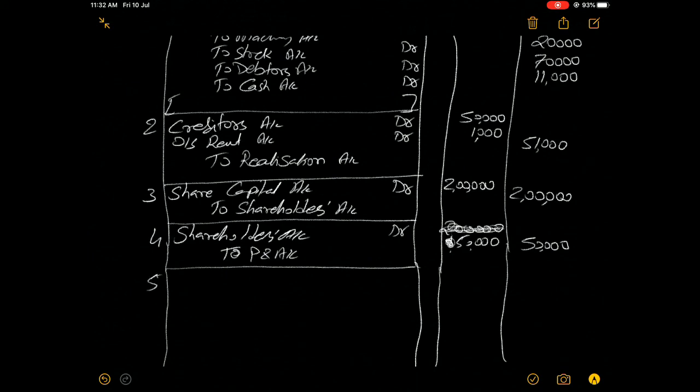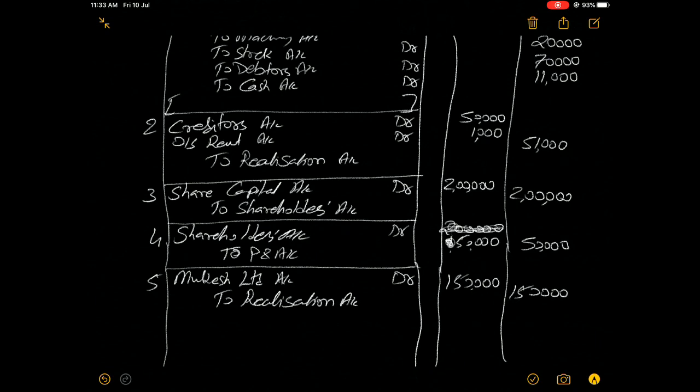Now, number 5. Which company purchased the business? Mukesh Limited. So Mukesh Limited account debit how much? 1,50,000 to realization account, how much? 1,50,000.